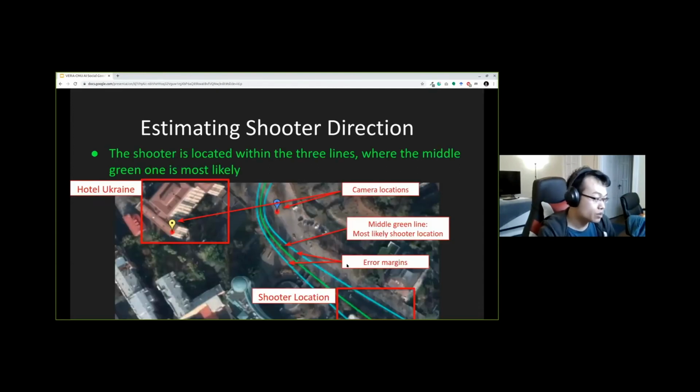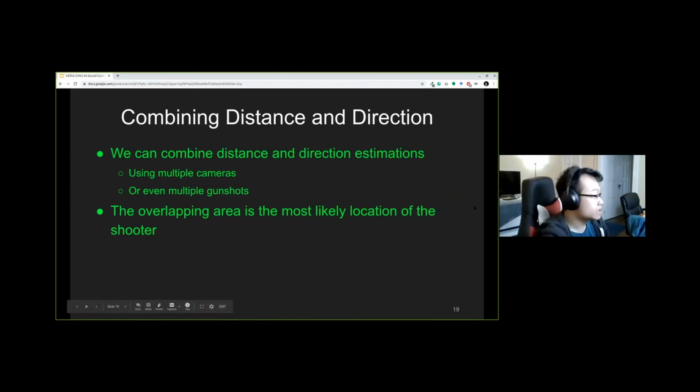So this is what we can get from the direction estimation. You can see there's a pair of videos. One is from the hotel, one is on the ground. You can see there are these hyperbola lines, and the green line would be the most likely shooter location. So by combining the distance and direction estimation, we can get the shooter location. The overlapping area is the most likely location of the shooter.